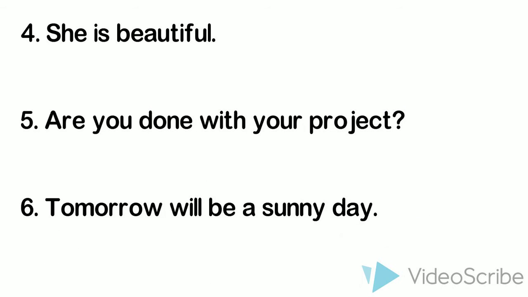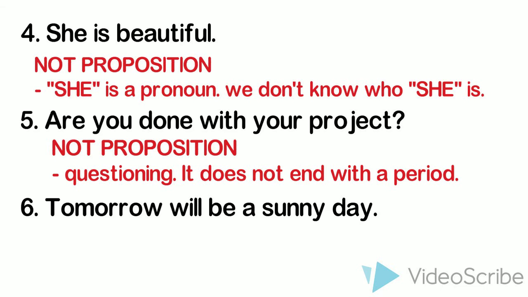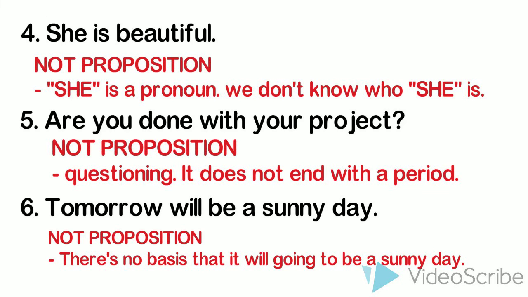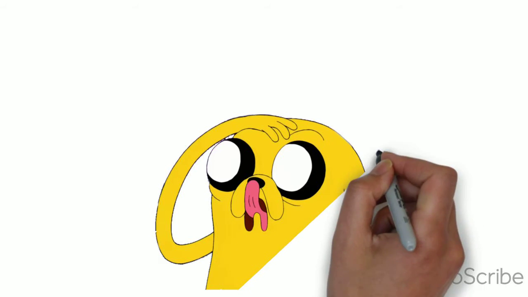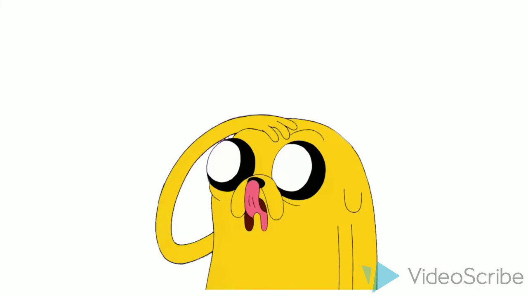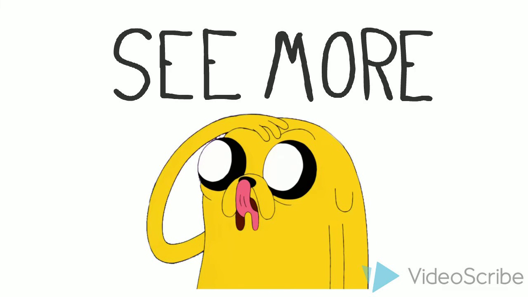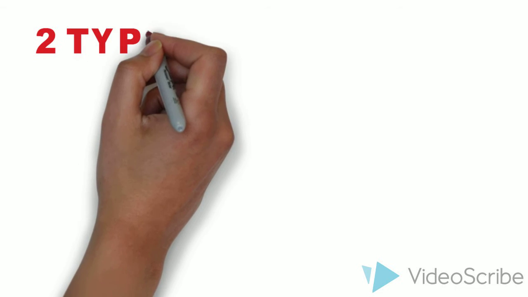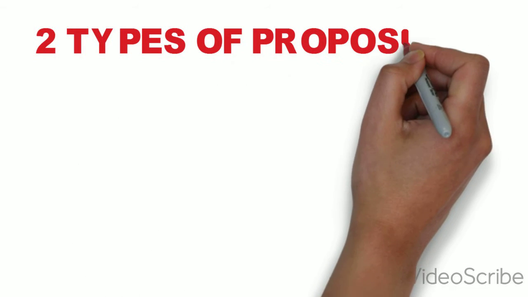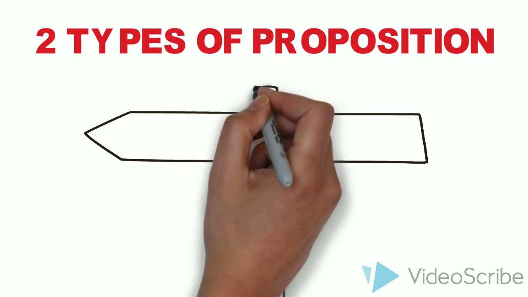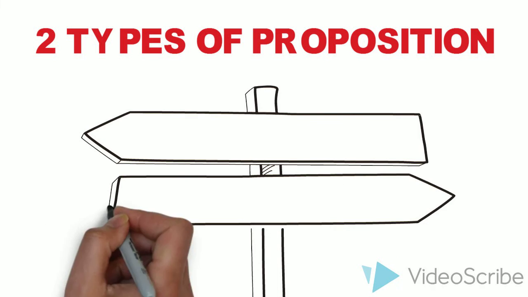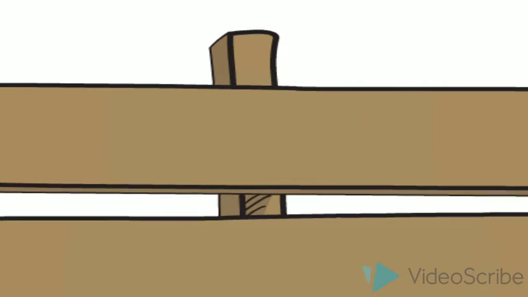Number 4: She is beautiful. Number 5: Are you done with your project? Number 6: Tomorrow will be a sunny day. Number 4 is not a proposition because she is a pronoun and we don't know who she is. Number 5 is also not a proposition because it is a question. Number 6 is also not a proposition because there is no basis that tomorrow will be a sunny day.